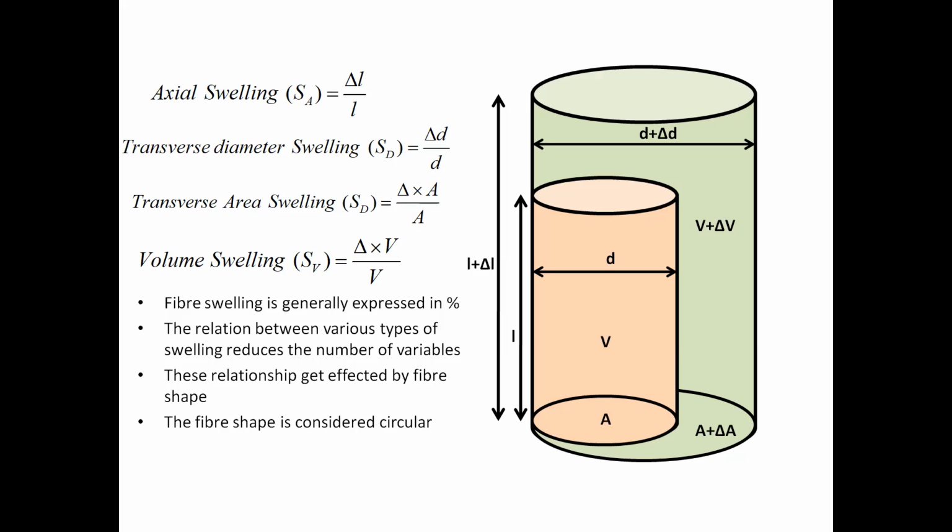Generally, the fiber swelling is expressed in percentage. So how will this percentage come? Delta L upon L into 100, delta D upon D into 100. When you multiply this fraction by 100, you will get the swelling in percentage.